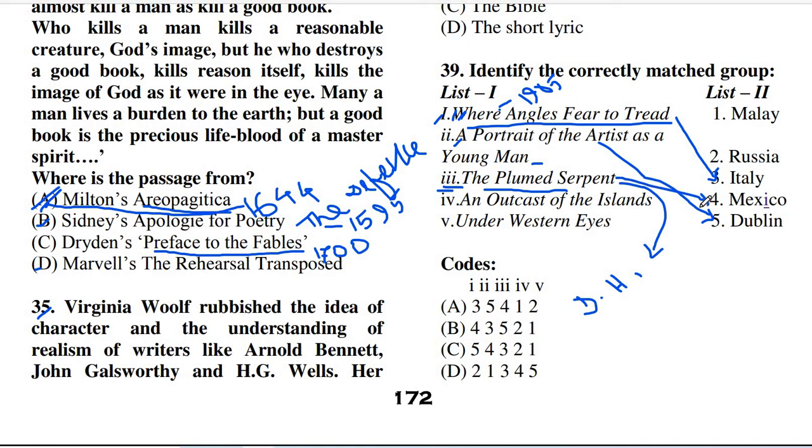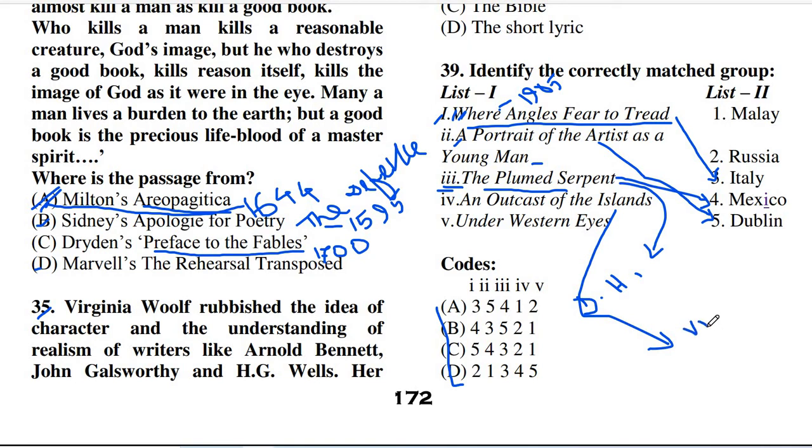So we have to just look into the other options. Now let's see option number 4, An Outcast of the Islands. This is also a novel, and it was written by Joseph Conrad. In it he shares the experiences while traveling in a ship, and the name of the ship is Vidar.